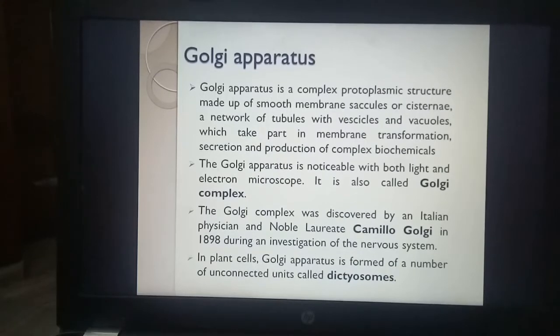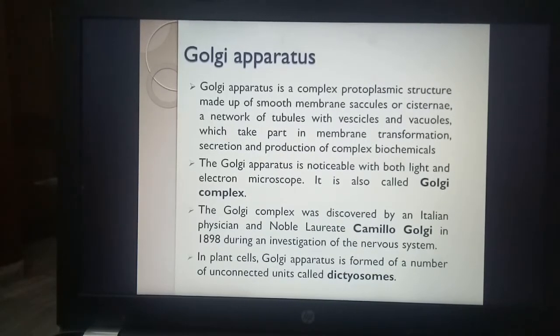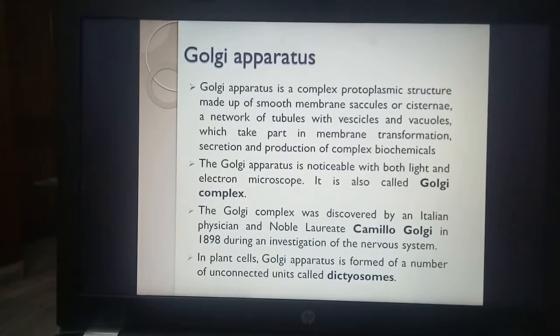That means the organelle is made up of membranes which arrange themselves into cisternae, and out of these cisternae some tubules, vesicles and vacuoles originate. The Golgi apparatus was first discovered by Camillo Golgi, and for this work he got his Nobel Prize also. And the organelle is visible both by light and electron microscope. That means it is a significantly big organelle in a cell.